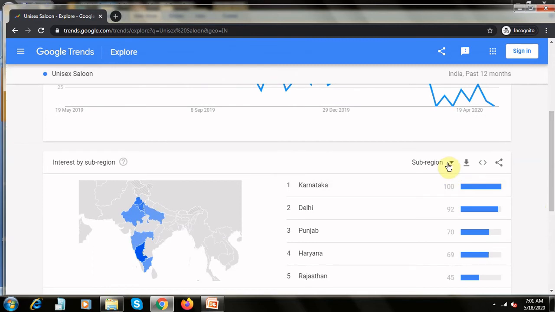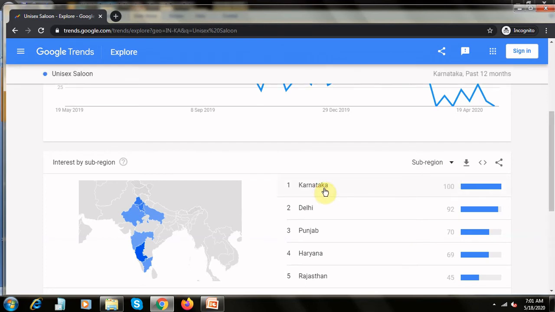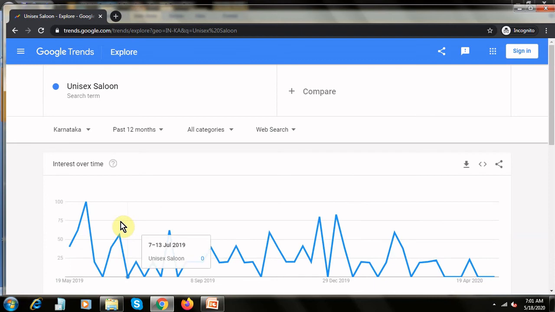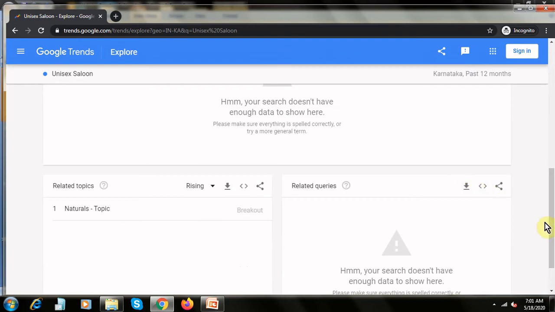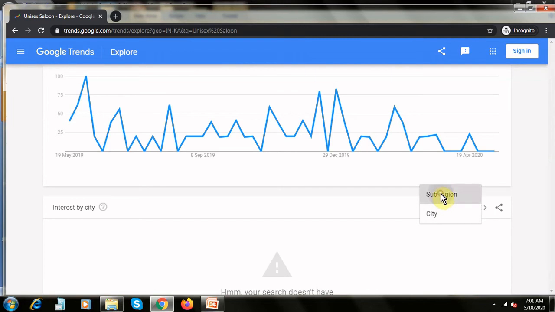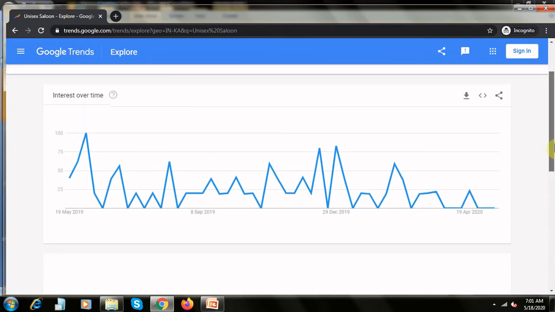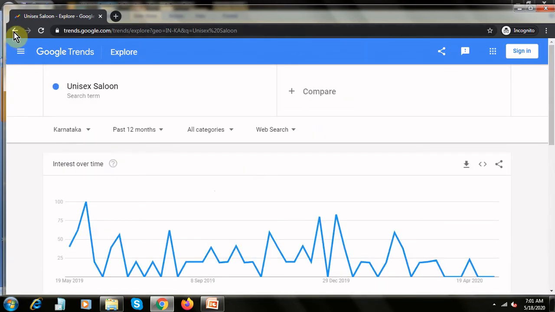So when we do the Google Ads keyword planner, you will get what is the keyword, what is the cost for the keyword also. Now if you wanted to check for Karnataka, if you want to set up your business in Karnataka, see what is happening in Karnataka. There are so many things happening across. Now if you want to go to Karnataka and search city wise, you can also do this. I think there is some problem here, but generally you get the city wise as well.